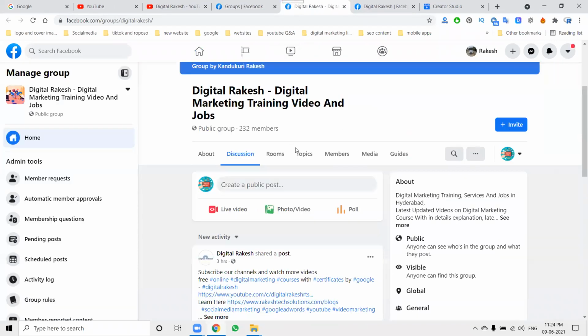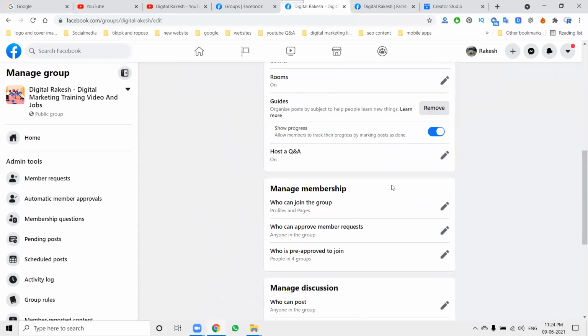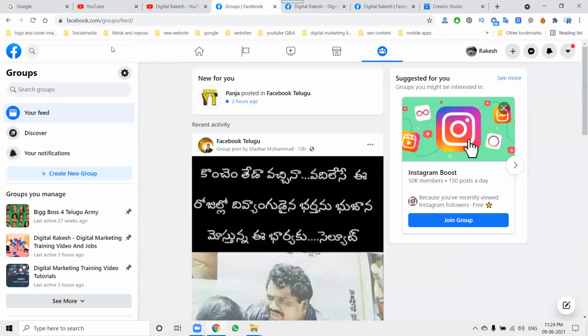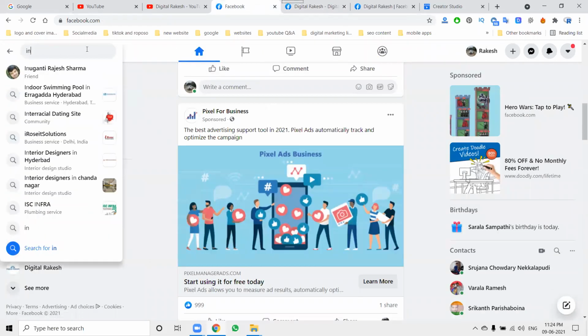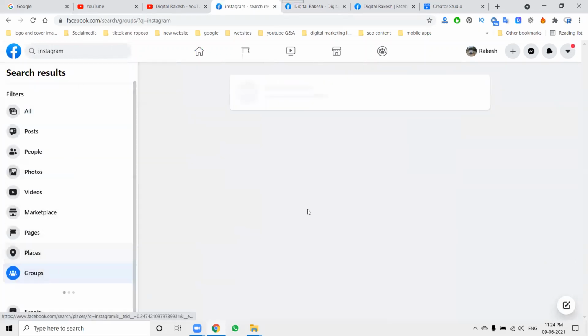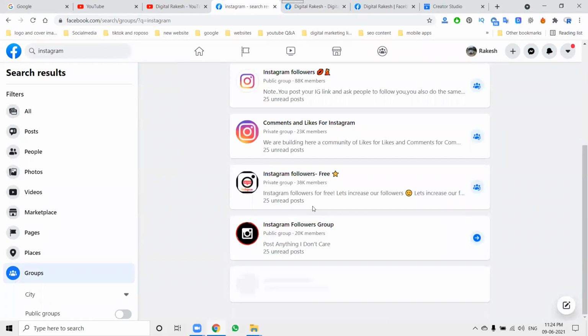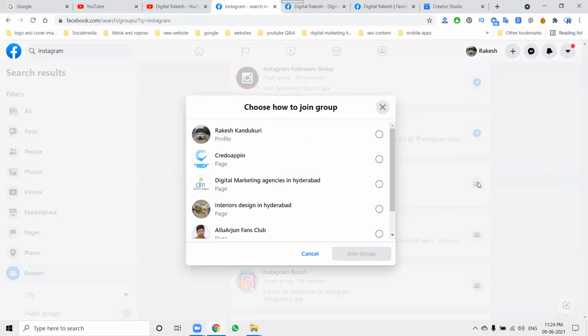First of all, the group setting will be compulsory. You will create it to be eligible for profile and page. That is what happens when you search for any kind of groups, like, suppose I'm searching for Instagram, selecting the group option. A lot of groups are there about Instagram. If I click this option, joining will be direct with the profile. For some other groups, the option will be joining with your